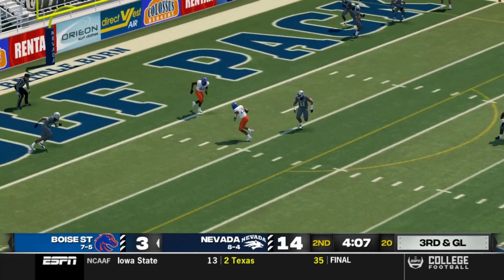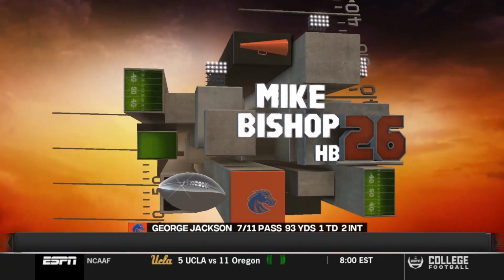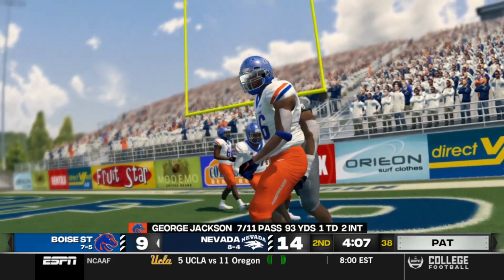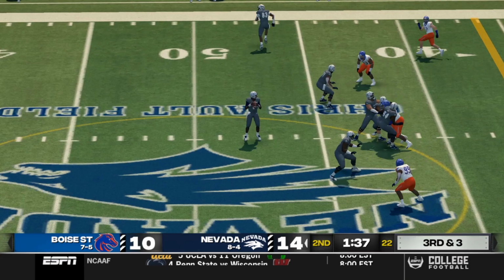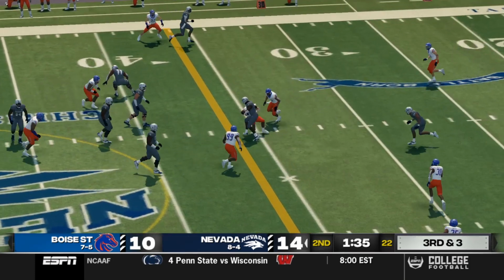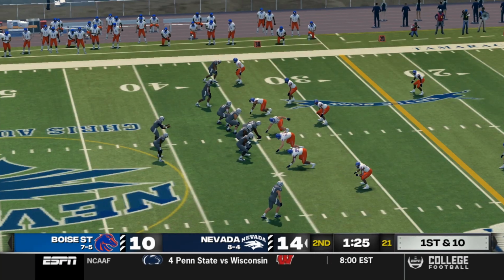Then Jackson going to go underneath to his running back, Mike Bishop, 8-yard touchdown reception. Bishop was a very good running back this season, but they're showing that he can do some receiving as well. Sam Kirkland, though, on the next Nevada Wolfpack drive, a 5-yard reception to his receiver.